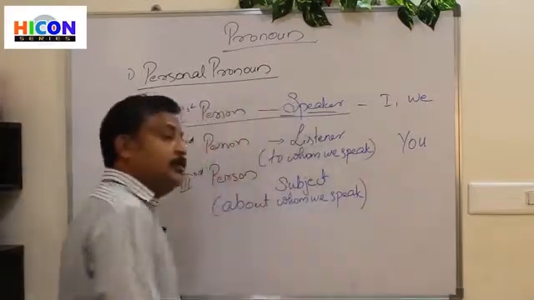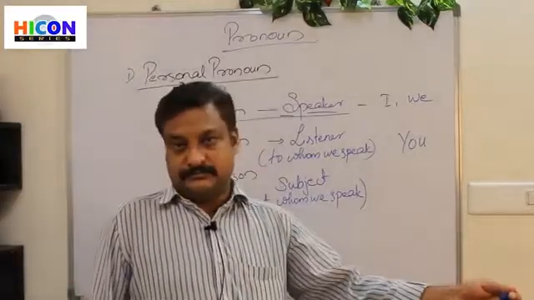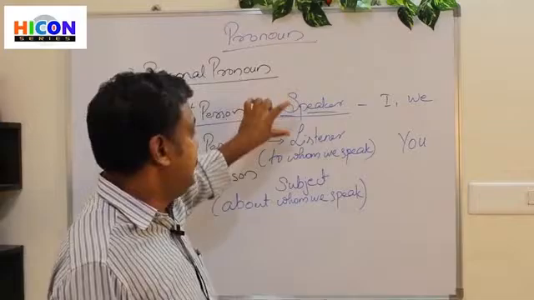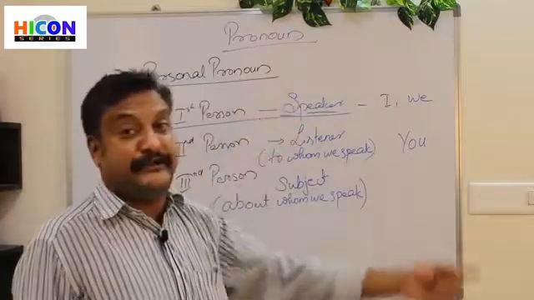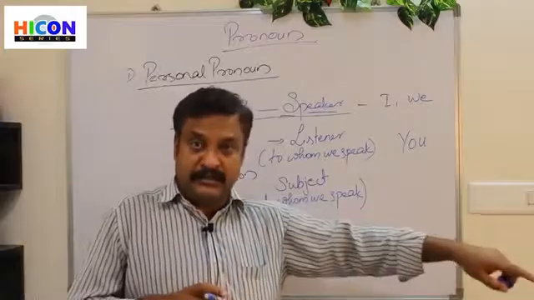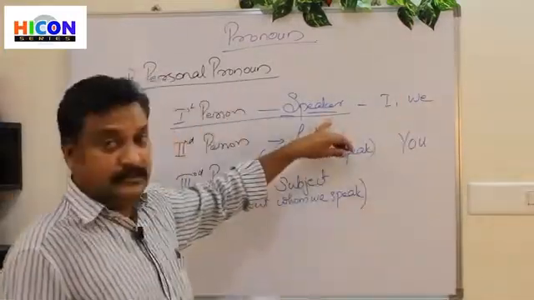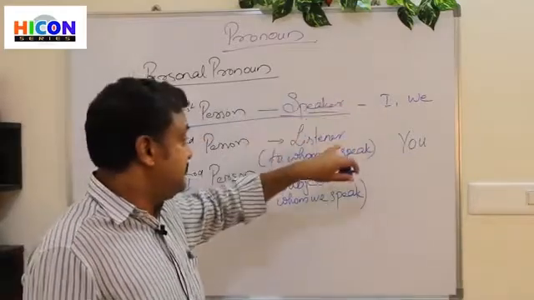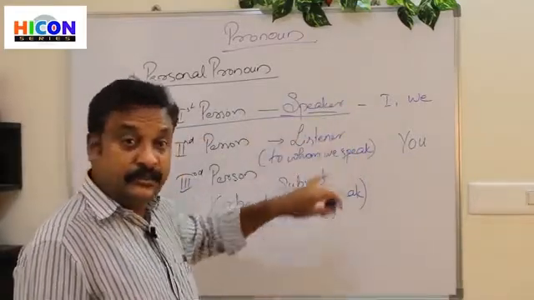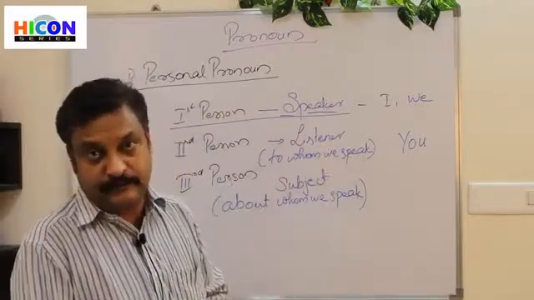About whom we speak. For example, you are speaking to your brother about your friend. So you are the speaker, your brother is the listener, and your friend is the one about whom you speak.